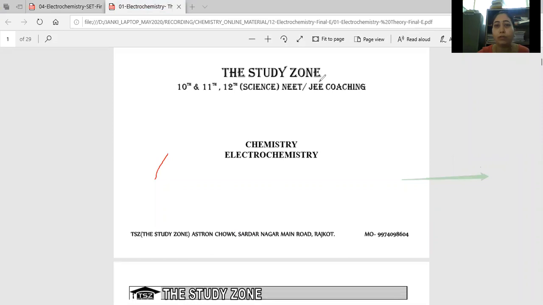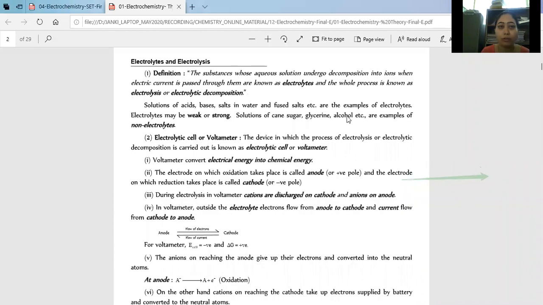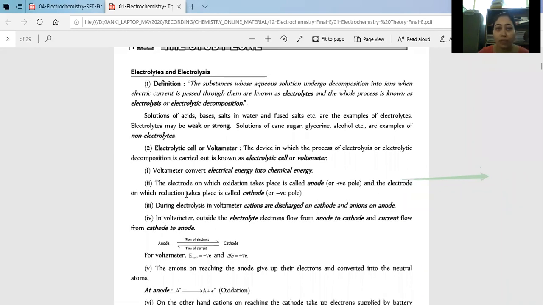Now see, first of all, let us see a brief of the important theory of this chapter. In this chapter, we need to discuss electrolytes. Basically, this chapter is divided into two parts: electrolytic cell and electrochemical cell. The electrolytic cell is most important because the chapter depends on this portion regarding Faraday's law, right? Now, first of all, let us discuss today the electrolytic cell, electrolysis, right?